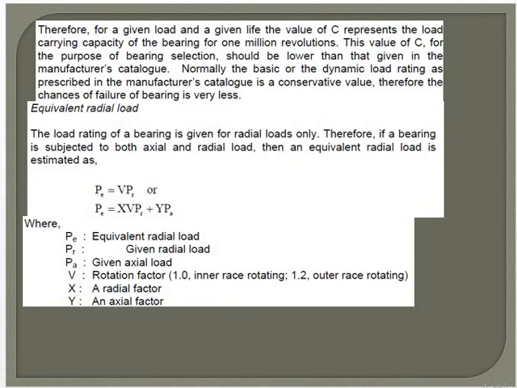Please observe the values: Y0 is 0.22, and for double row ball bearings X0 is 1 and Y0 is 0.44 cot theta.